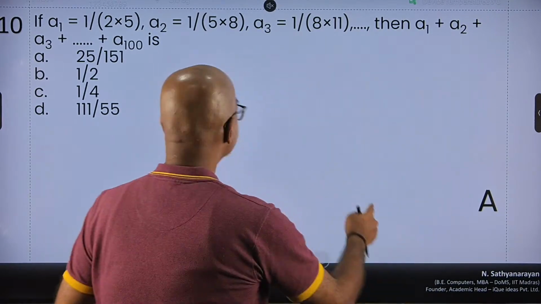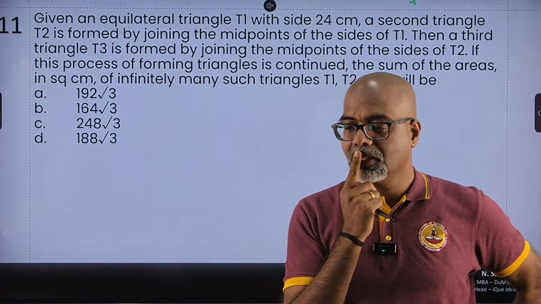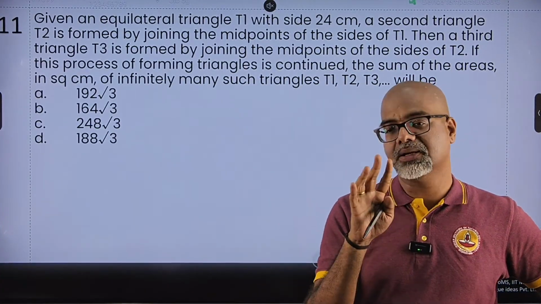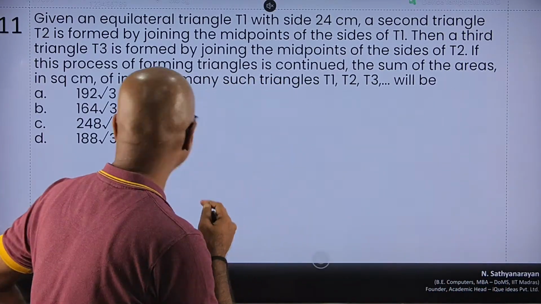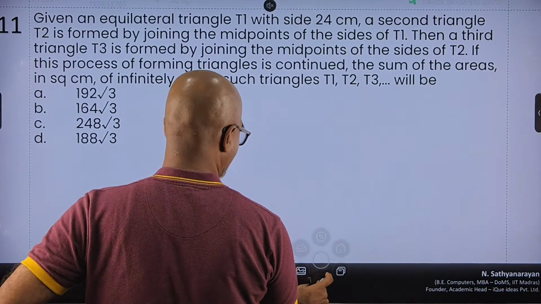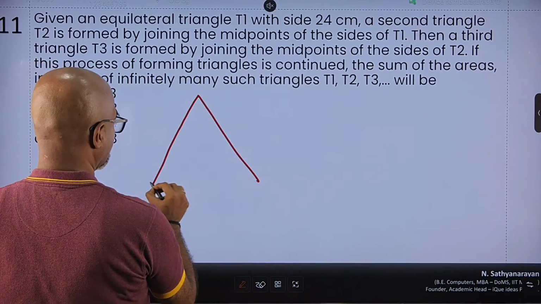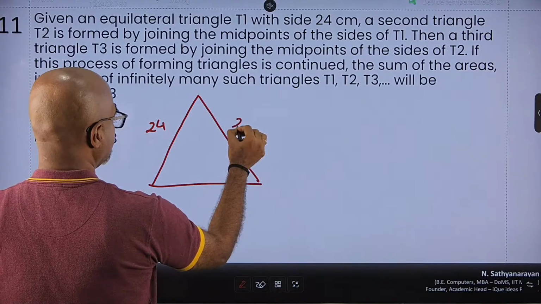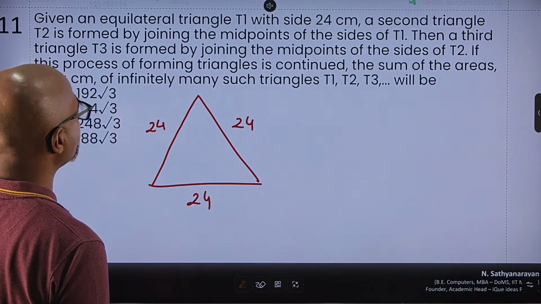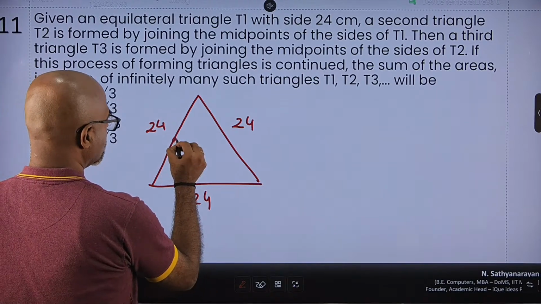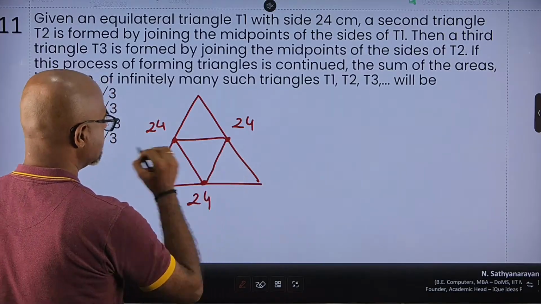Great. Let's move on to another one. A long question, but if you get the way to do it, absolutely easy. So let's first understand what this question says. It says, given an equilateral triangle T1 with sides 24 centimeters. So equilateral triangle means each of the three sides are equal: 24, 24 and 24. A second triangle T2 is formed by joining the midpoints of the sides of T1. So midpoint, midpoint, midpoint. If I join, I get a triangle inside.